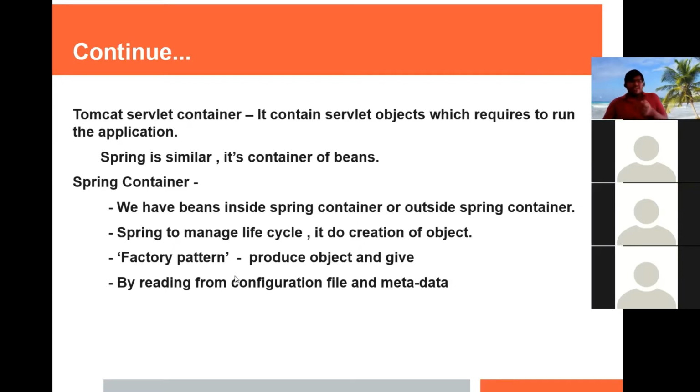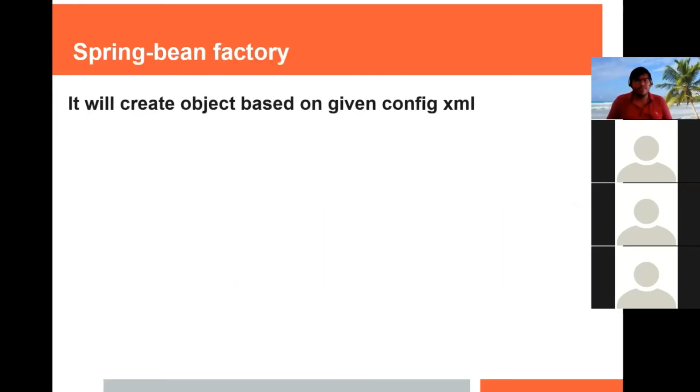And it is nothing but it. So in the Spring, basically, factory pattern is nothing but it will read information from an XML file, and then based upon the information, it will create the objects and give them to the context basically. So we will see these things in a working demo.